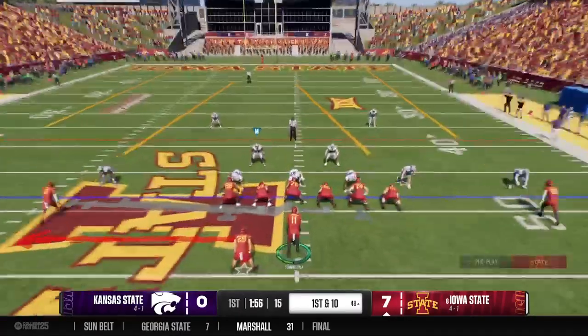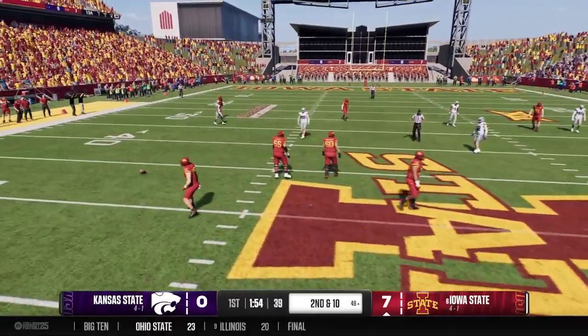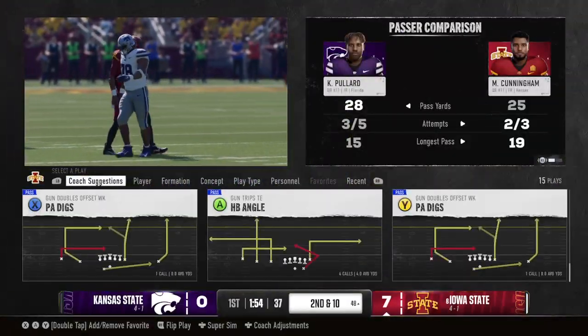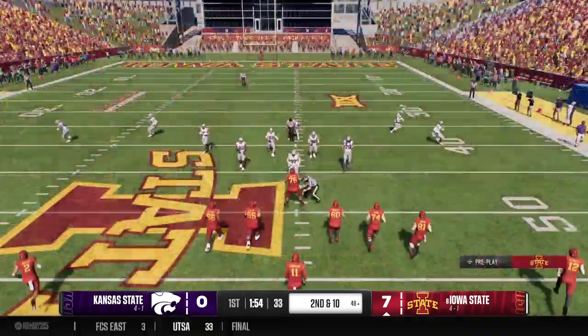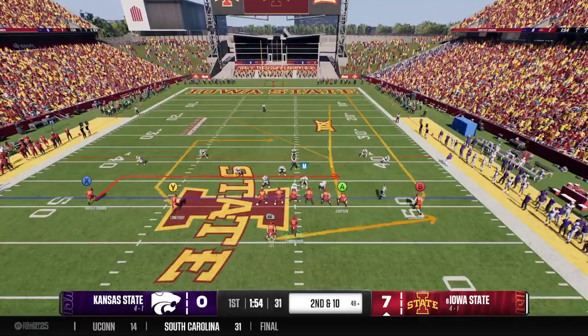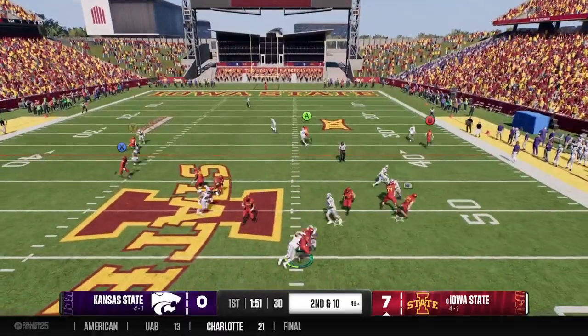Here they come, 1st and 10 from the 48. Coming after him. Just a little off. Incomplete. We had a barn burner the last time these two teams played, and no reason to expect anything else between these two bitter rivals. Attention to detail, and I think the sense of urgency, Dave.